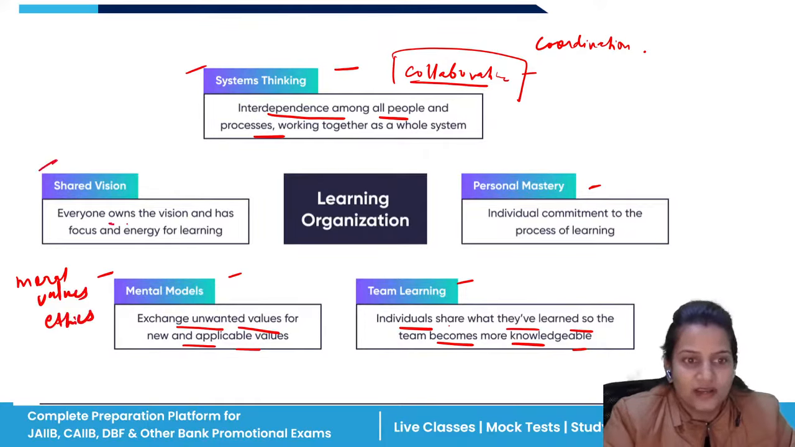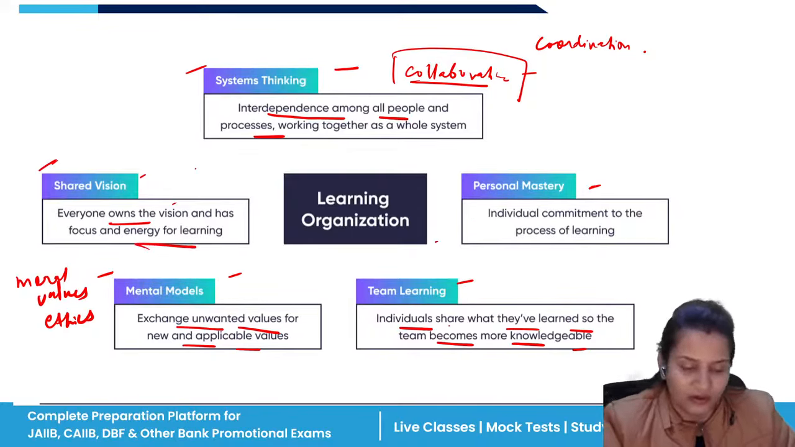Shared vision, that everyone has their own vision. So we should respect their vision, and everyone is working to achieve their own mission of the organization. Whatever the mission of the organization is, everyone is working for that with their different visions. So this was all about learning organization.